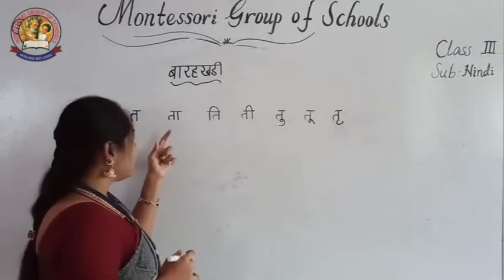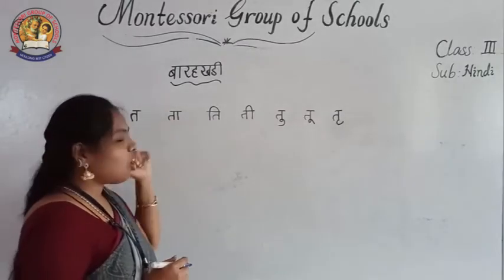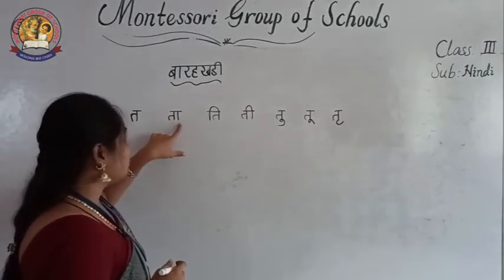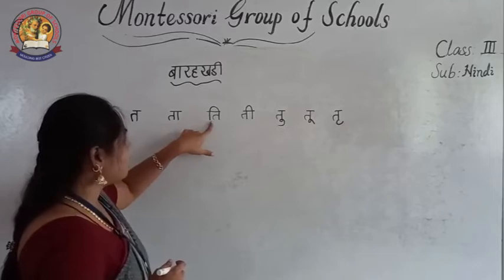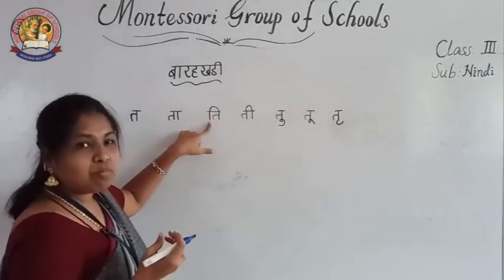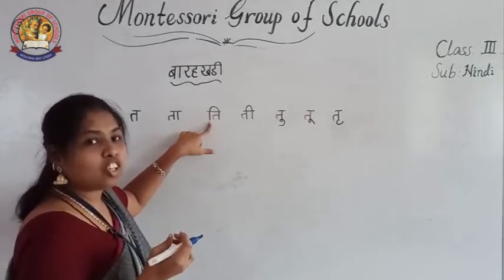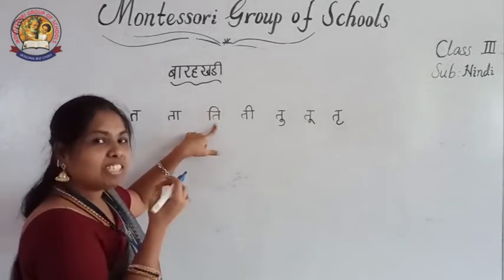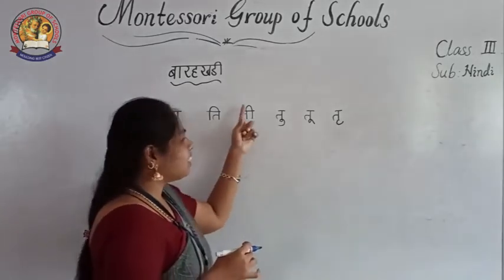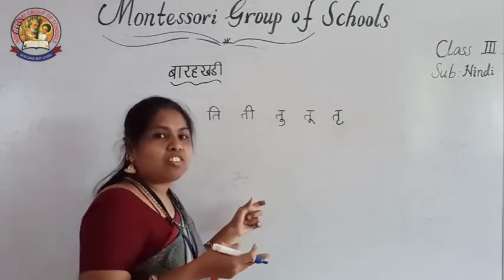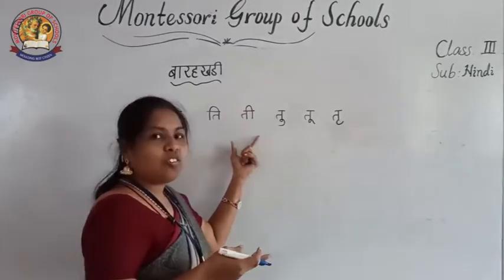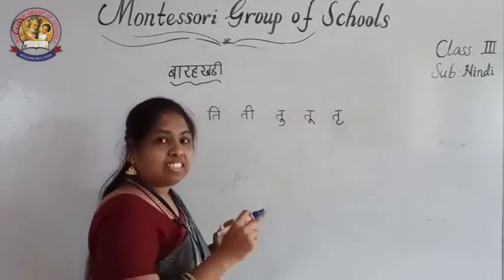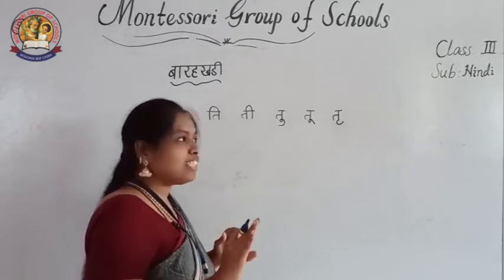See, here short vowel and long vowel both are there. This is short, this is long, this is short. How many seconds did I tell you to take for the short vowel? Only 1 second. Means ta, choti e ki matra, ti. Okay, then next the long vowel. How many seconds do we have to say the long vowel? Up to 4 seconds. Ta, badi e ki matra, ti. Up to 4 seconds you have to say.